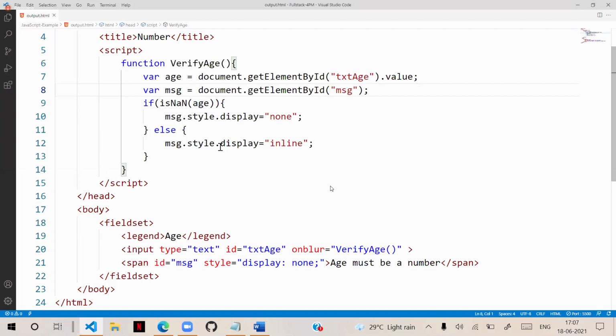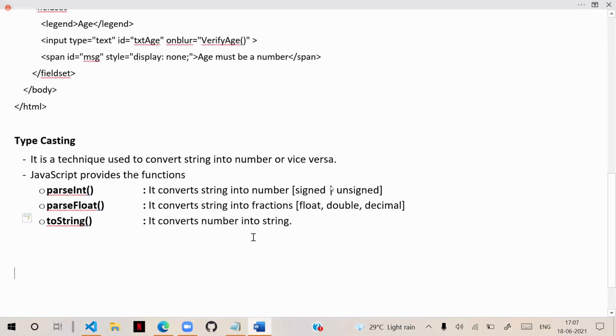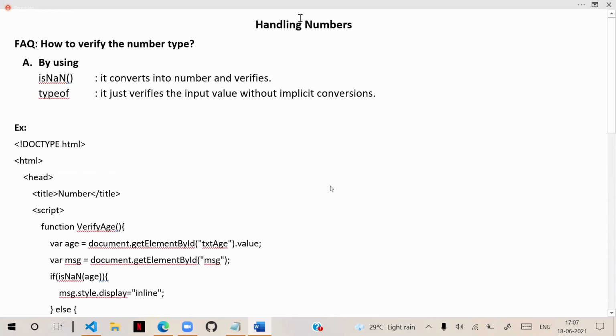So which one is the best one for comparing with the numbers, especially? Remember, we are learning handling numbers. So isNaN is the best. Why not typeof? Because it verifies input without implicit conversions.